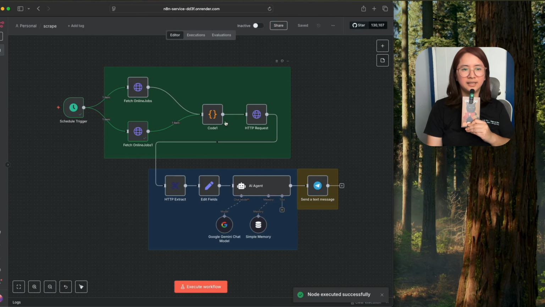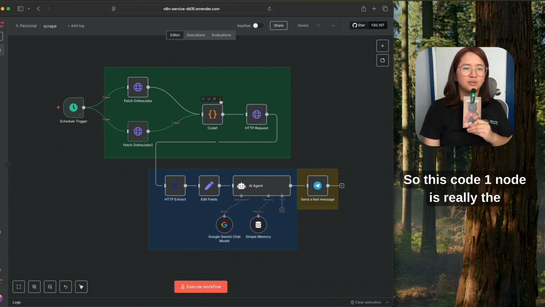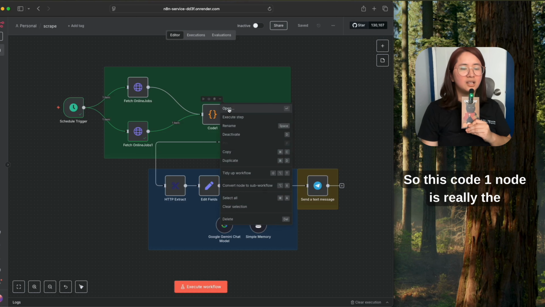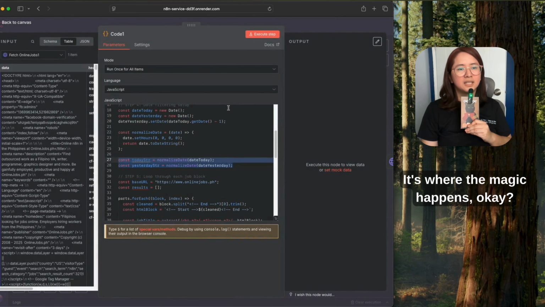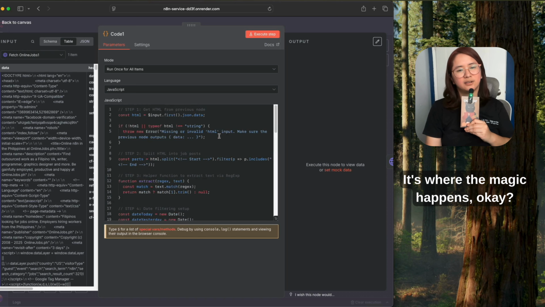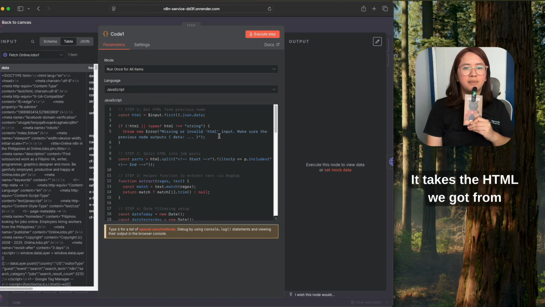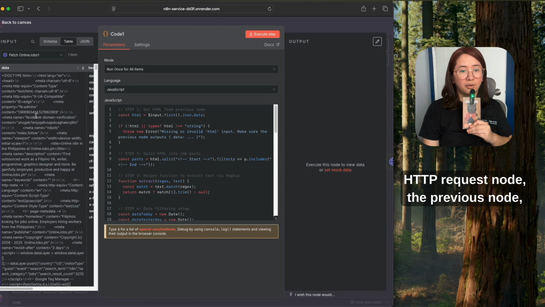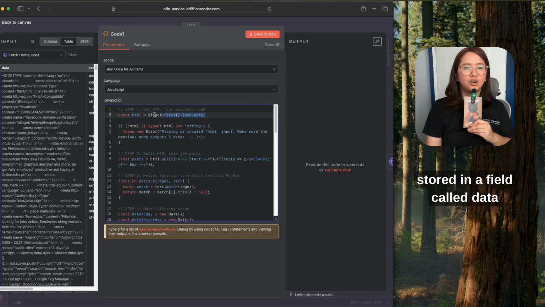Okay. Next, we move on to Code 1. So this Code 1 node is really the heart of the workflow. It's where the magic happens. Okay. It takes the HTML we got from the HTTP request node, the previous node, stored in a field called data, and breaks it up into individual job listings.